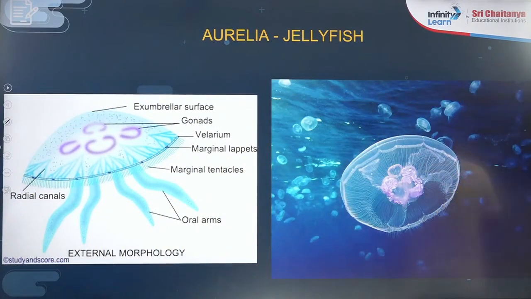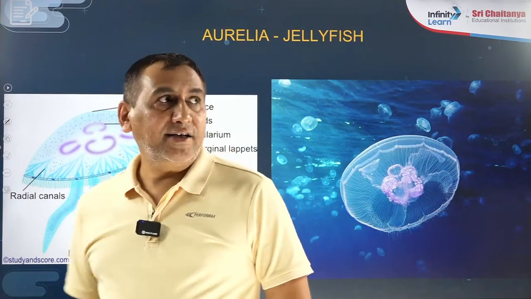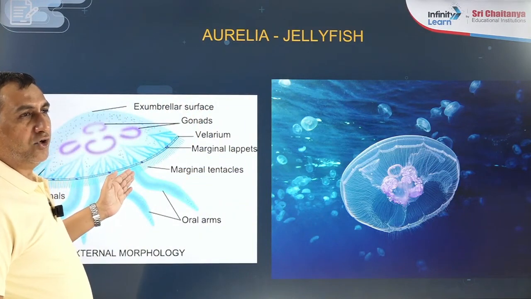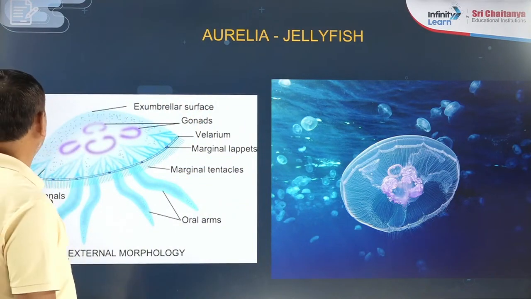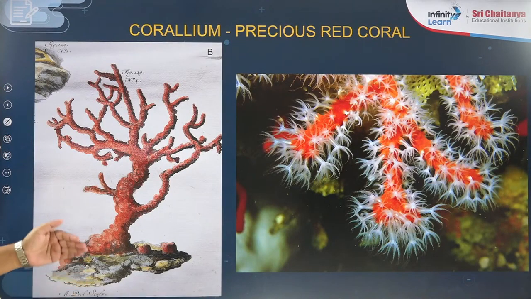Just note down, a very important example is Aurelia. Aurelia is known as the jellyfish. Corallium is known as the precious red coral.